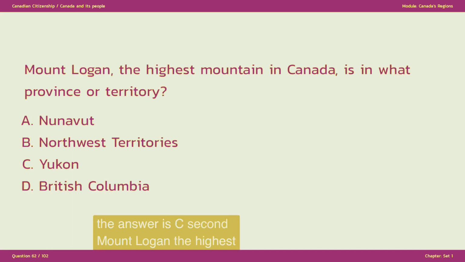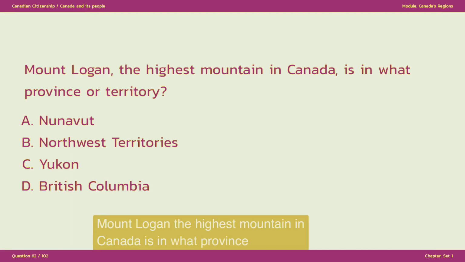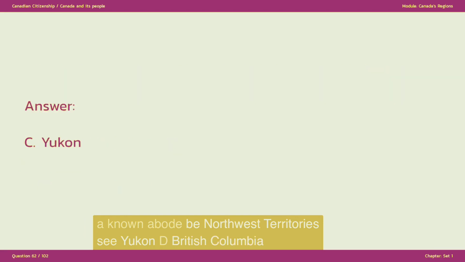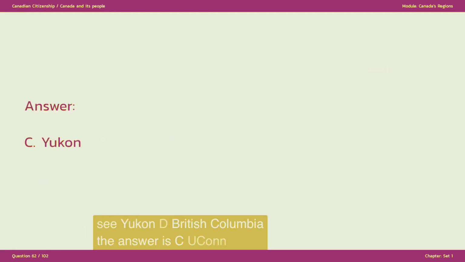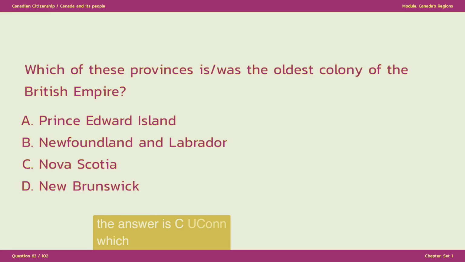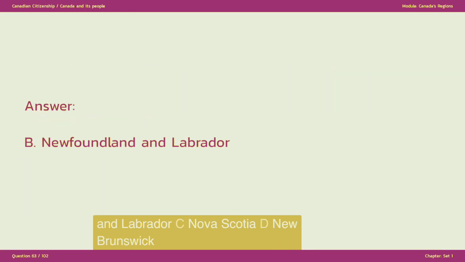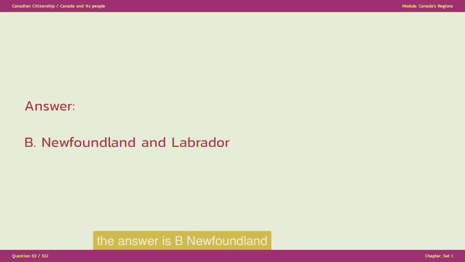Mount Logan, the highest mountain in Canada, is in what province or territory? A. Nunavut. B. Northwest Territories. C. Yukon. D. British Columbia. The answer is C. Yukon. Which of these provinces was the oldest colony of the British Empire? A. Prince Edward Island. B. Newfoundland and Labrador. C. Nova Scotia. D. New Brunswick. The answer is B. Newfoundland and Labrador.